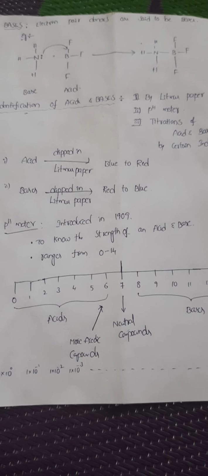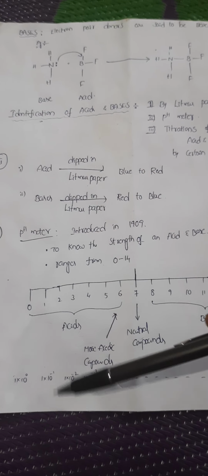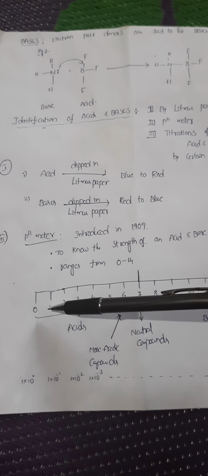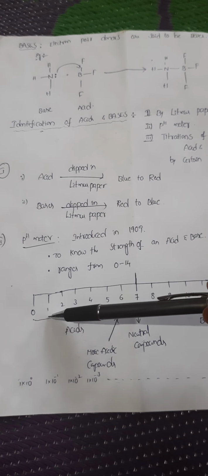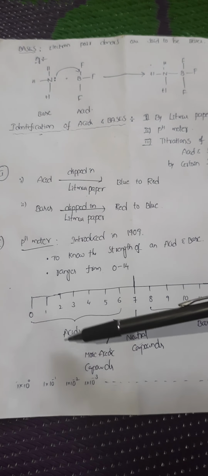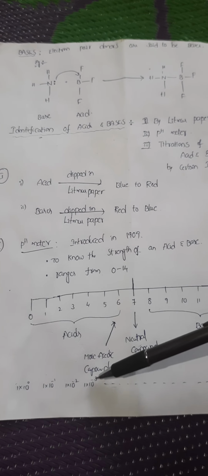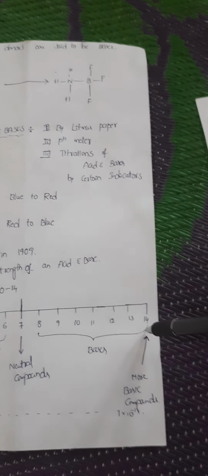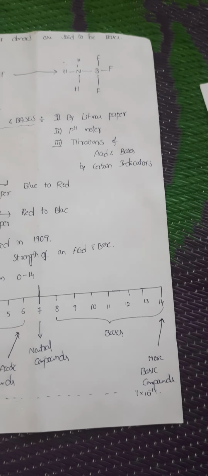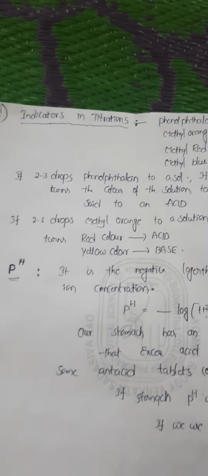Yes, in mathematical terms, how we can calculate this pH, in logarithmic terms: it becomes 1 into 10 to the power of 0 for the 0 reading. If the pH meter reading is 1, we can calculate that as 1 into 10 to the power of minus 1. Likewise for 2, 1 into 10 to the power of minus 2. Likewise for 3, 1 into 10 to the power of minus 3. If it gives the reading as 14, it becomes 1 into 10 to the power of minus 14. That's how we can calculate this pH.